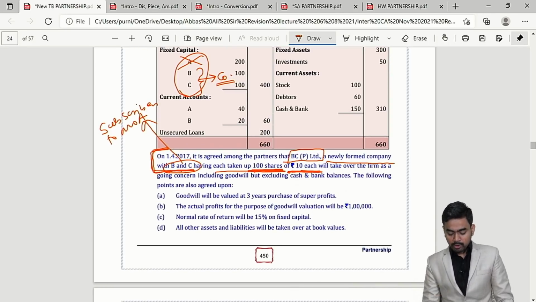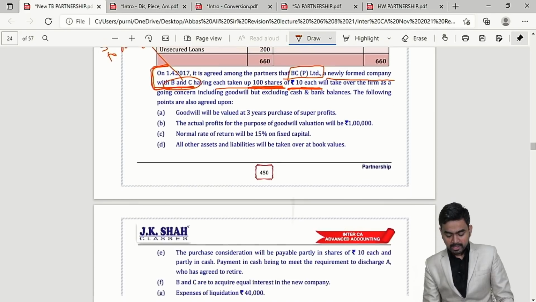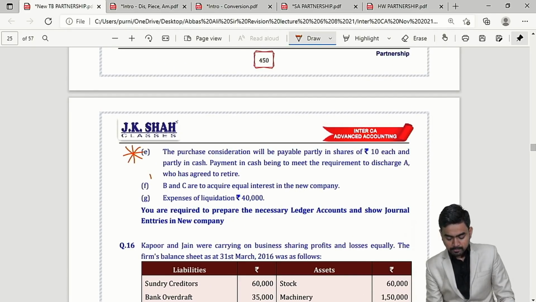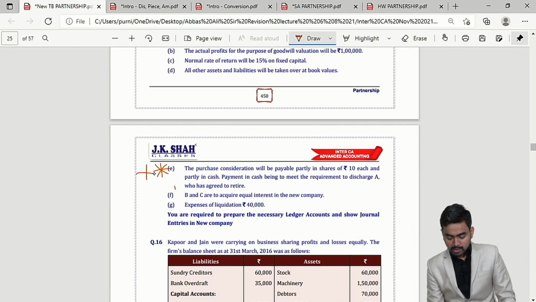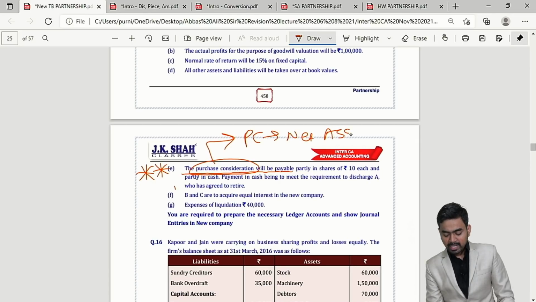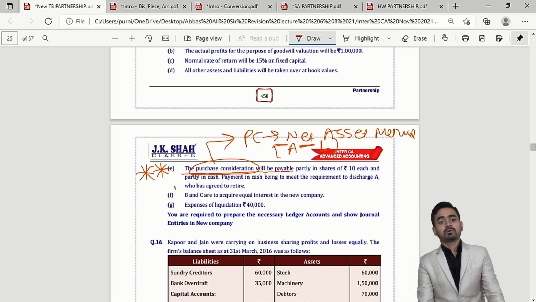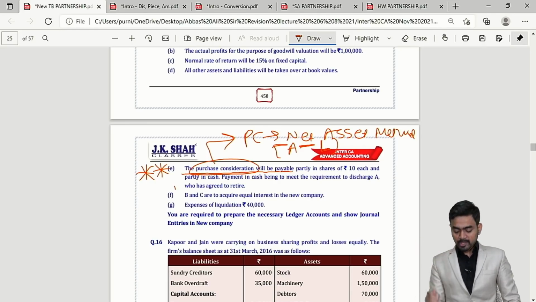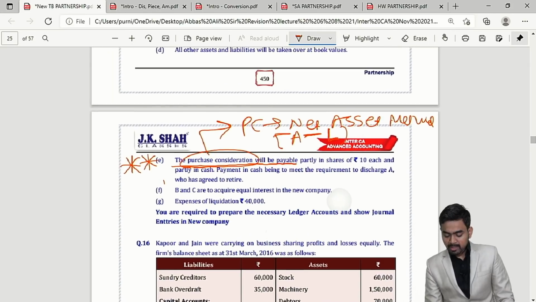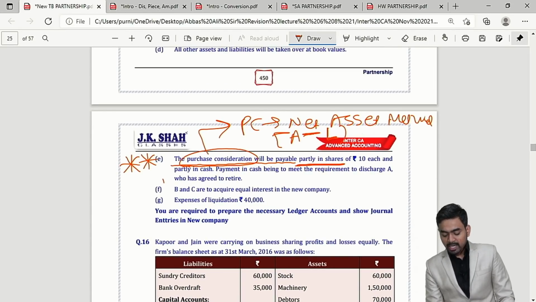Okay, first important point. Second important point is adjustment number E. Very important. What is written? Please check. The purchase consideration, my dear students, in the absence of information, PC will be ascertained by net asset method. That is nothing but assets taken over by the company minus liabilities taken over by the company. Whatever you will get will be treated as purchase consideration, and that much will be paid by the company to the firm. Here they are saying PC will be payable partly in shares and partly in cash.